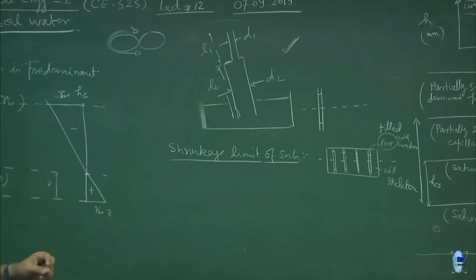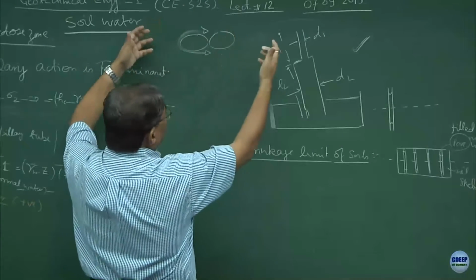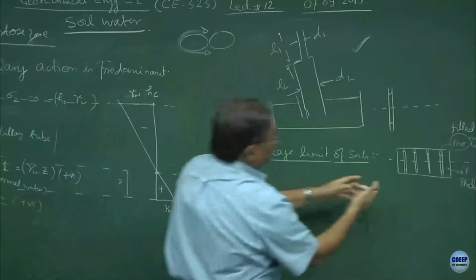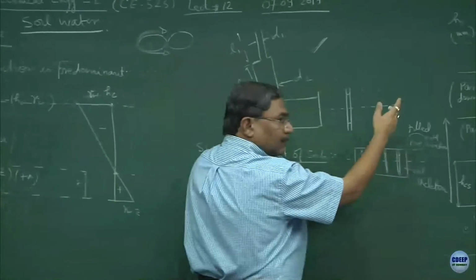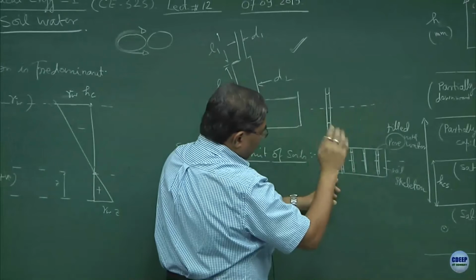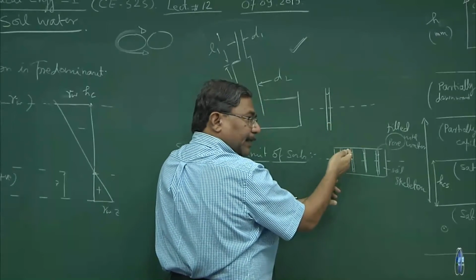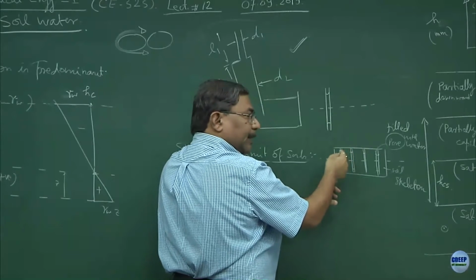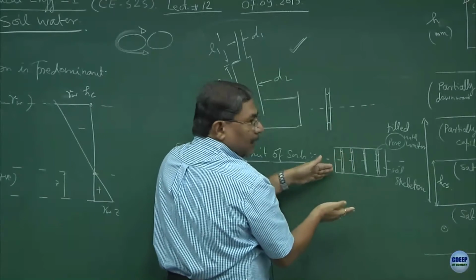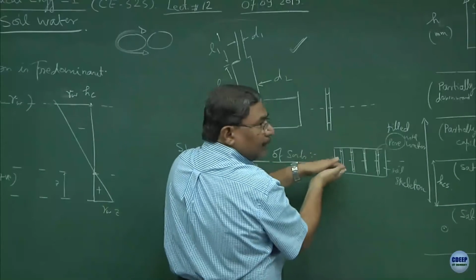Same model. The more surface tension the water has, the more it will bring particles together. So, what is going to happen here? You have allowed the evaporation of the water from the sample under slow controlled conditions. So, the more and more water moves out, the more and more suction gets created. When suction gets created, what is going to happen to the particles? They are compressed and hence there is a reduction in the volume.